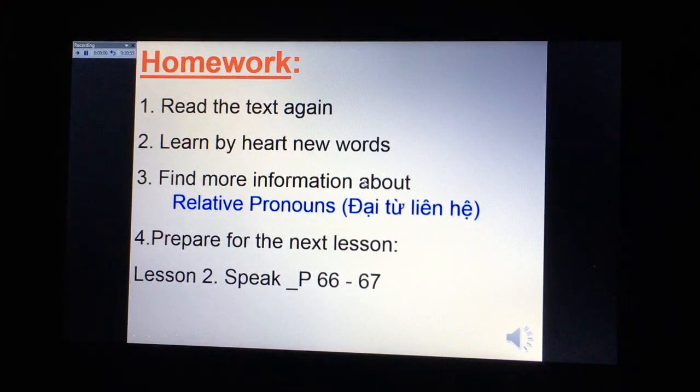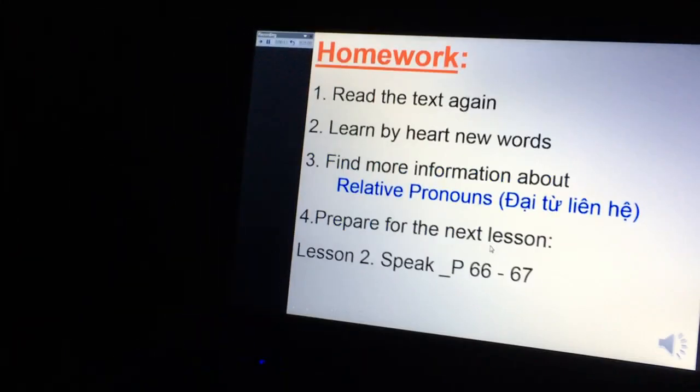Now it's the time for you to do at home. You try to read the text again. Learn by heart new words. Find more information about relative pronouns. Prepare for the next lesson. Now, that's all.